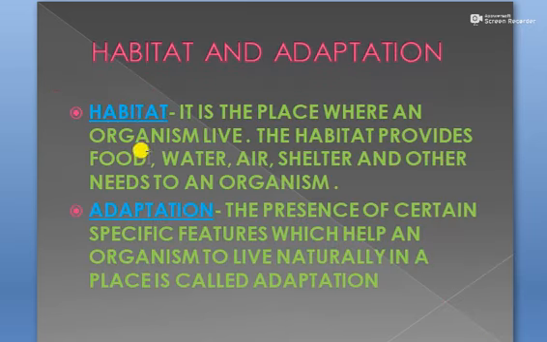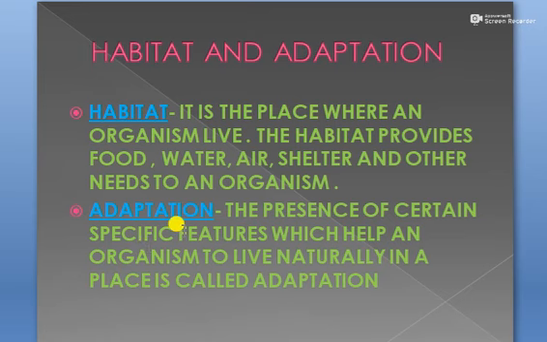So, students, habitat is a place where an organism lives. The habitat provides food, water, air, shelter, and other needs to an organism. We know that different organisms live in different habitats, like a fish lives in water, a rat lives on land. So a habitat is a place where an organism lives.